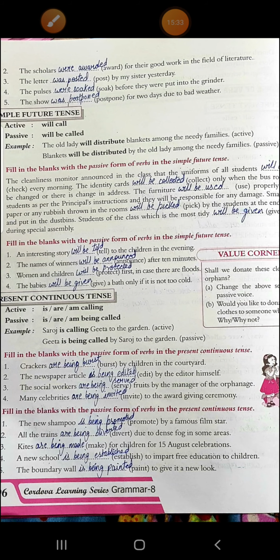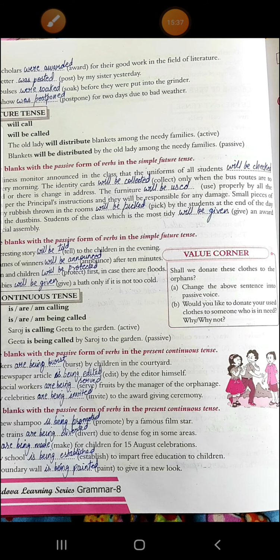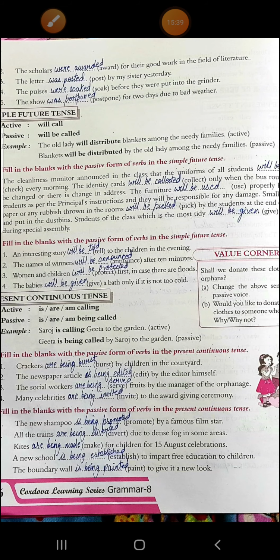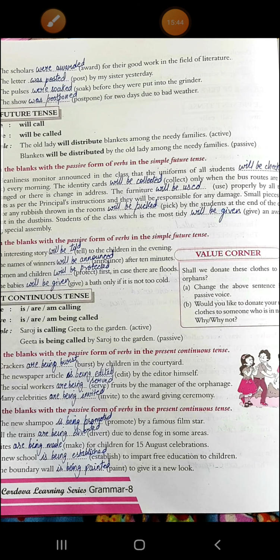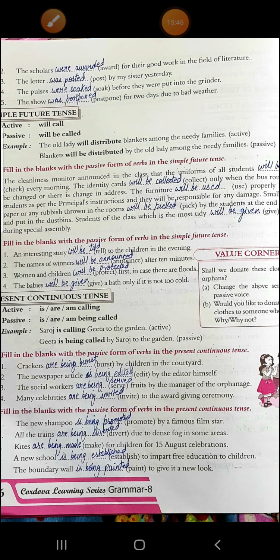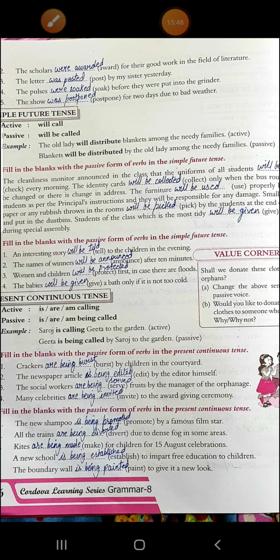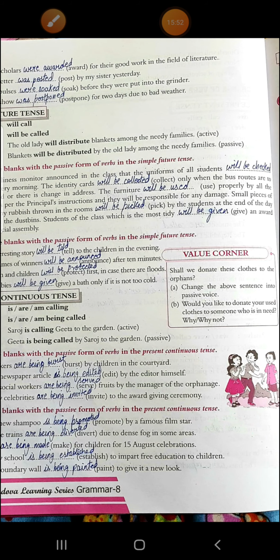Every morning, the identity cards will be collected only when the bus routes are to be changed or there's a change in address. The furniture will be used properly by all the students as per the principal's instructions, and they will be responsible for any damage.